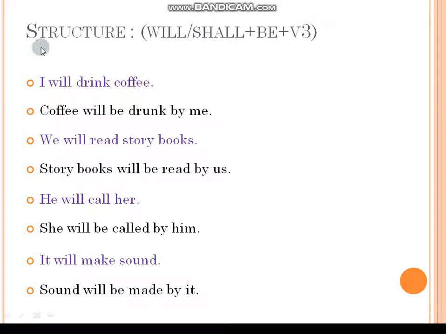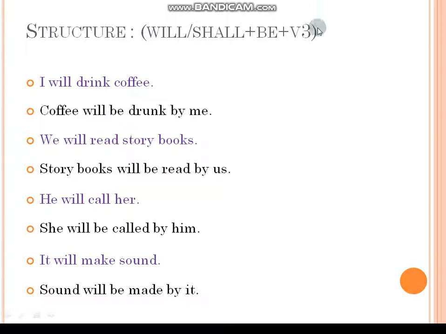If you take that object into the subject place, coffee. So coffee, we just need to use will or shall. Shall is used for I and we. So here the subject is coffee, so we need to use will. Coffee will, after that what we need to add? Be. That's why we need to add be here.